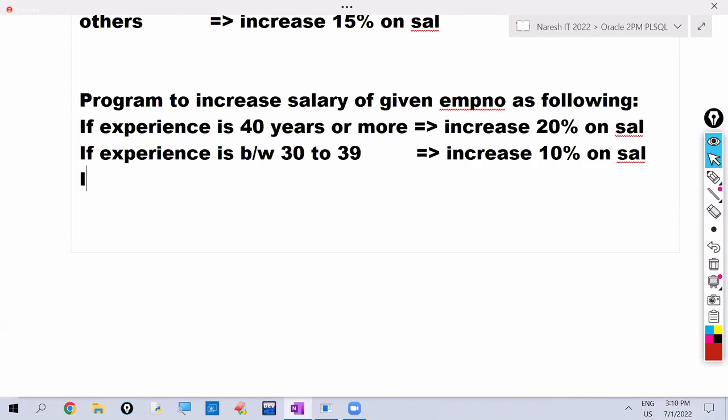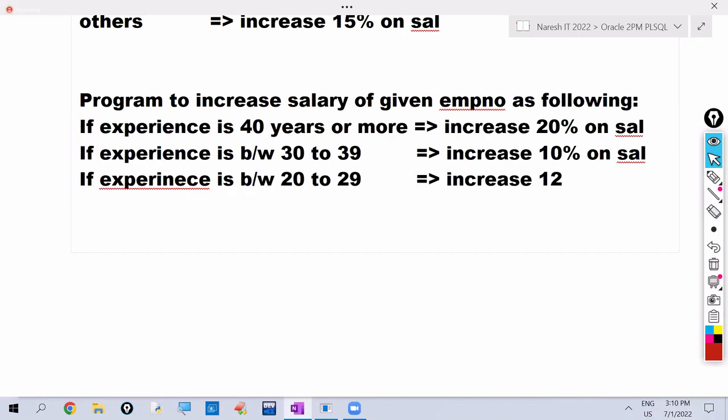If experience is between 20 to 29, increase 12% on salary.